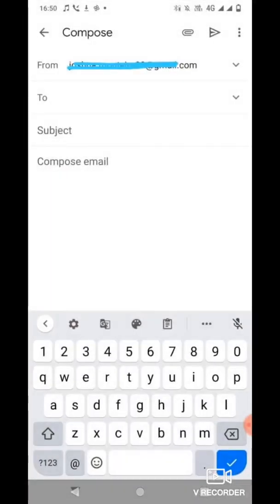Take a look at this picture. These are the elements of an email window. At the very top we have compose, and in the same line towards the right we have the pin icon, which is attachment. The arrow pointing towards right is to send. Then we have from, to, subject, and the content, the body of the message, compose email.